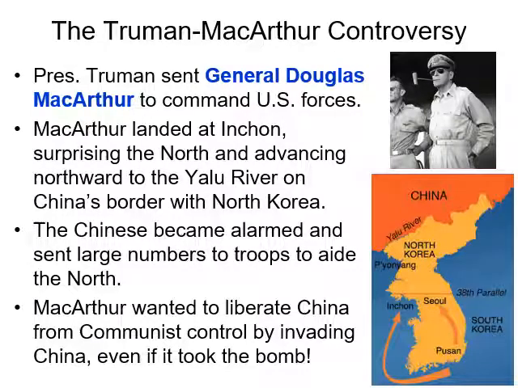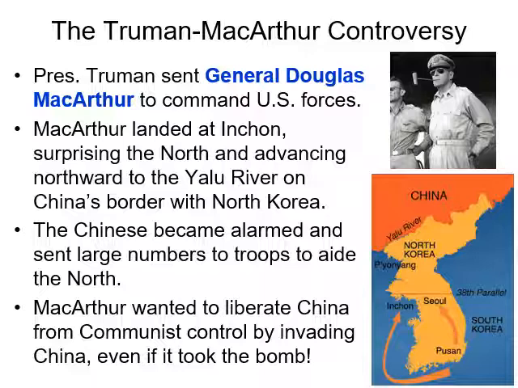As the war got underway, the North Koreans were really defeating the forces of South Korea. So President Truman sent General Douglas MacArthur to command the U.S. forces as part of the United Nations, and he's the one that during World War II was the main commander or main general of the Pacific Islands, and it was very successful. He's this big World War II hero, had experience in that area of the world, and so what MacArthur does is he lands his forces at Incheon in the middle of the peninsula.